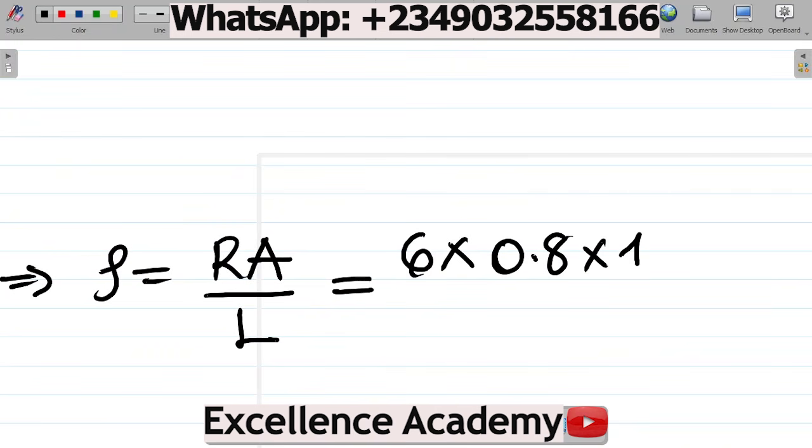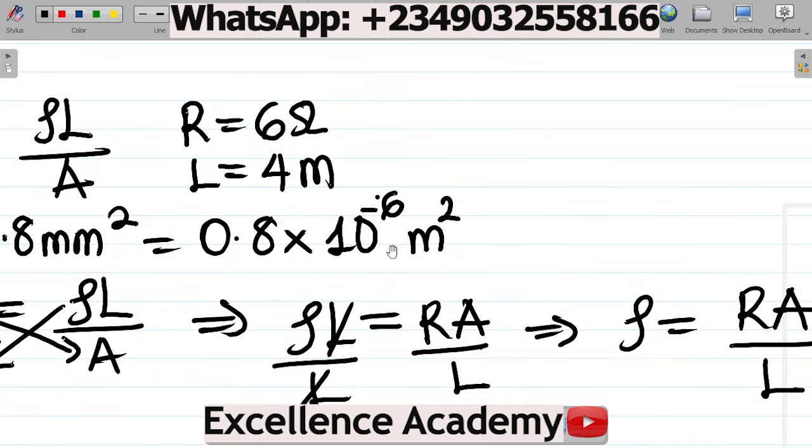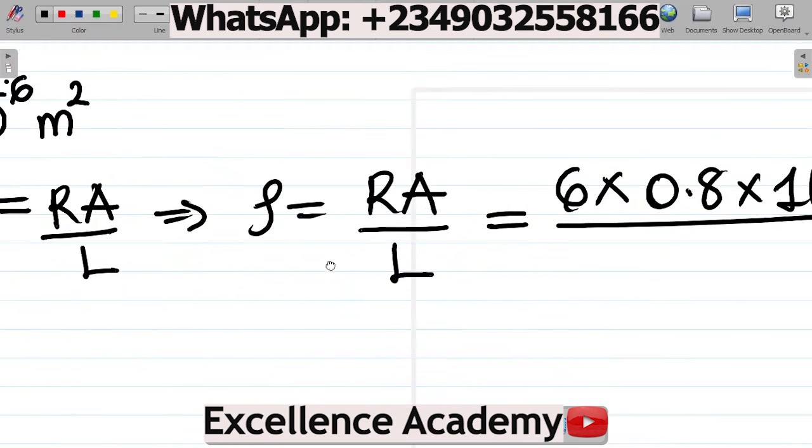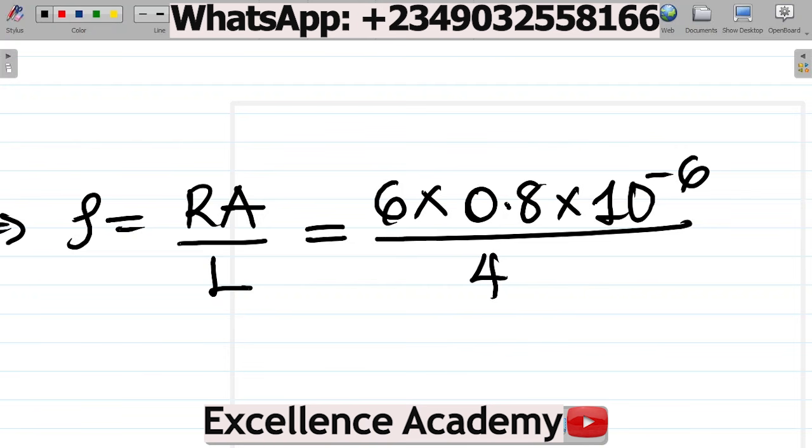0.8 times 10 to the power minus 6 all over L. L is the length, which is here as 4. So I'll have this as 4. All right, let's proceed with this.